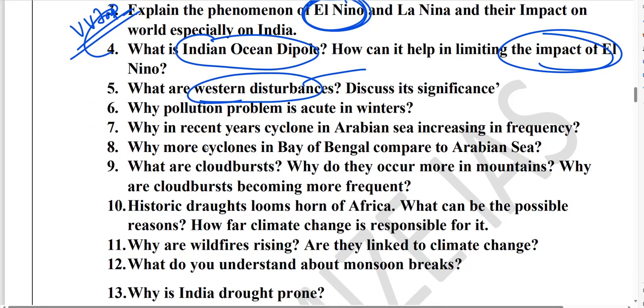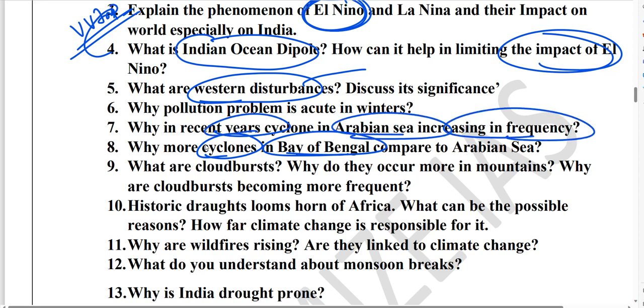Next guys, why do more cyclones happen in the Bay of Bengal compared to the Arabian Sea, and why in recent years are Arabian Sea cyclones increasing? Okay, this is related to climate change.